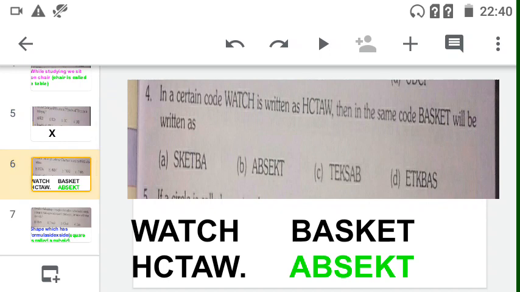In a certain code, WATCH is written as HCTAW. Then in the same code, how will BASKET be written?